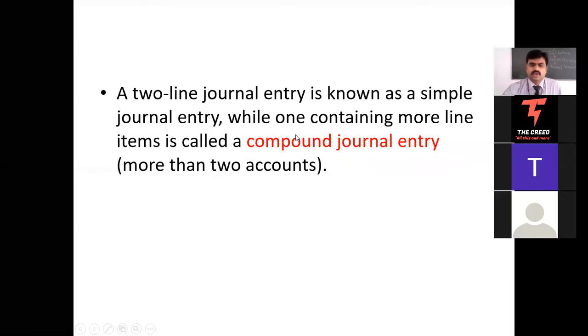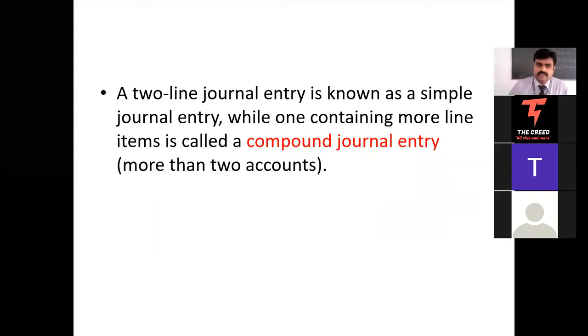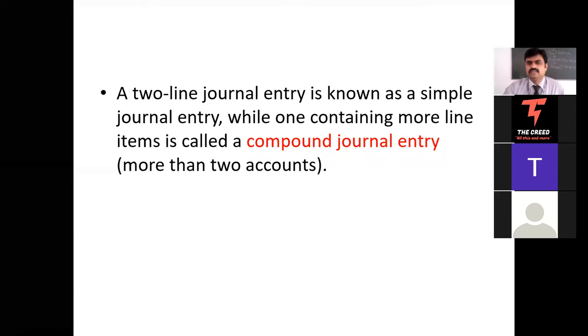Normally when you write a transaction in the journal entry, it will have at least two accounts, or two lines, in the journal entry. When there are more than two accounts, or more than two lines, in a journal entry, it is called a compound entry. Is it clear? When it comes, I'll show you how to write the simple entry.